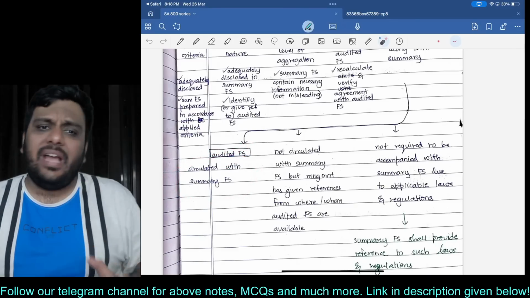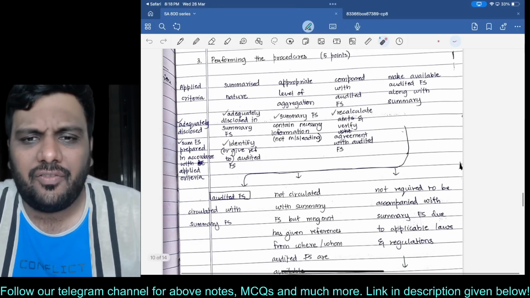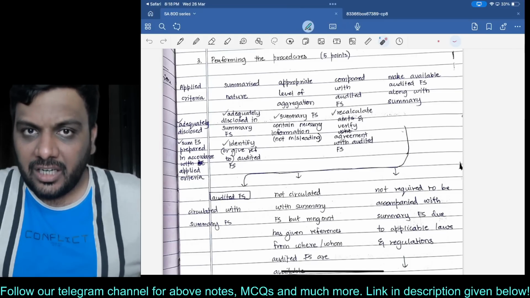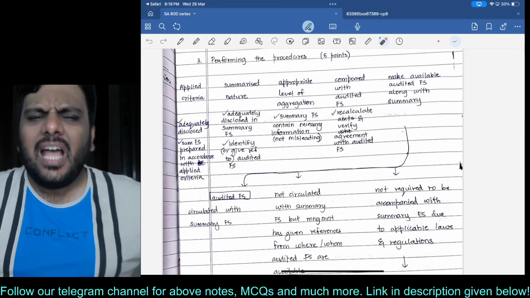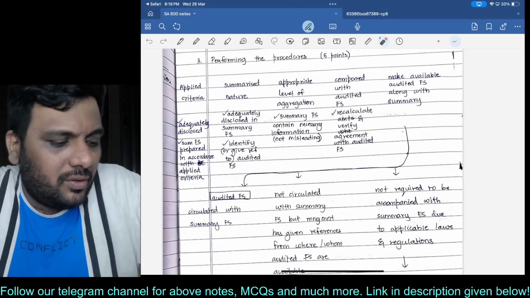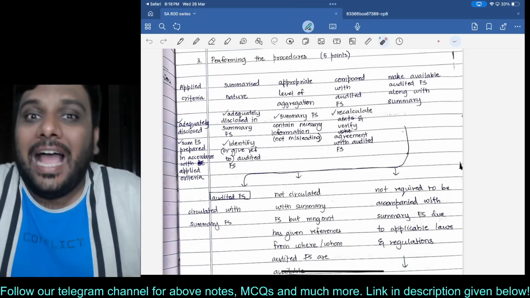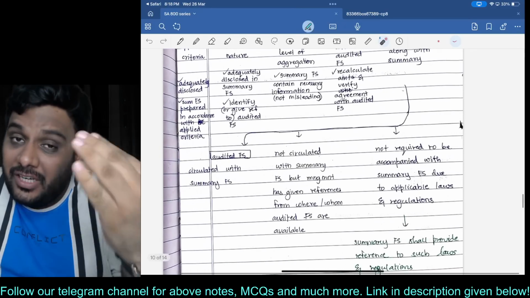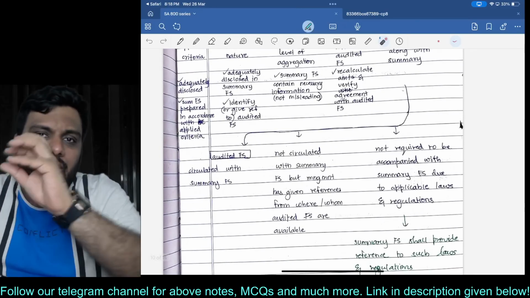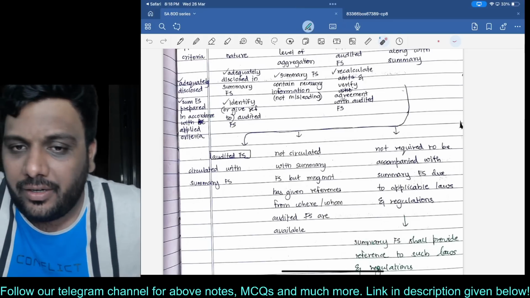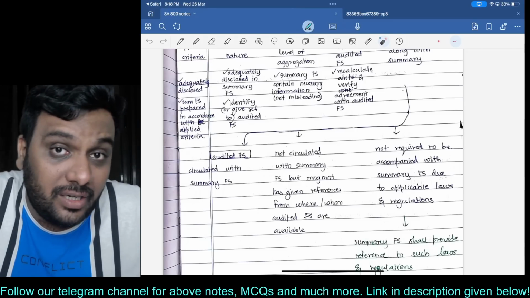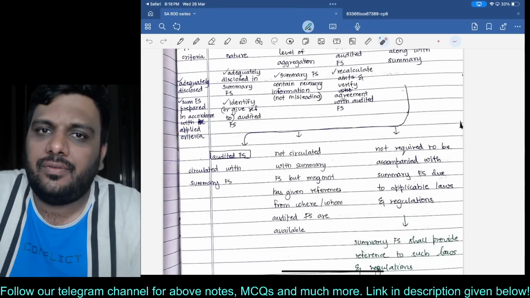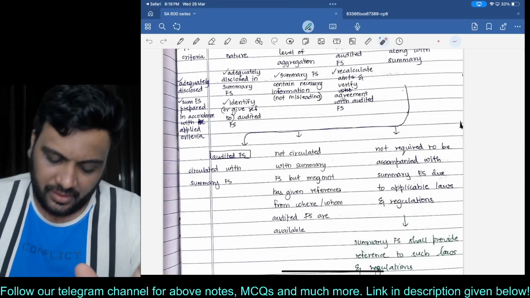But let us say management says that I will not circulate the audited FS along with the summary. Then in that case, I will ask management, why are you doing this? They say that, yeah, because SEBI does not require such kind of circulation. Then it is okay. I am just giving a hypothetical example. There is no such circular of SEBI. So if they are not circulating it, and if it is due to laws and regulations, then they should write that due to so and so law or so and so circular, we are not circulating it. However, if they are not circulating without any valid reason and they are not even making the financial statements available to the users, then it is not acceptable to me. All right.